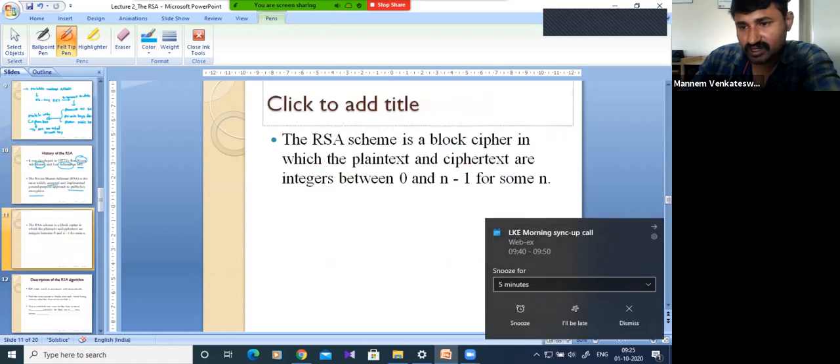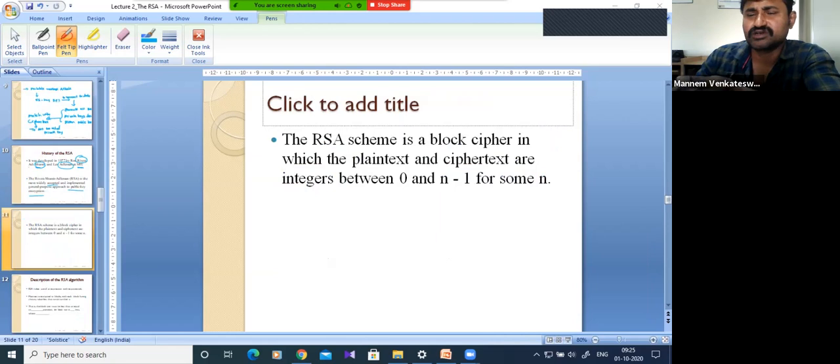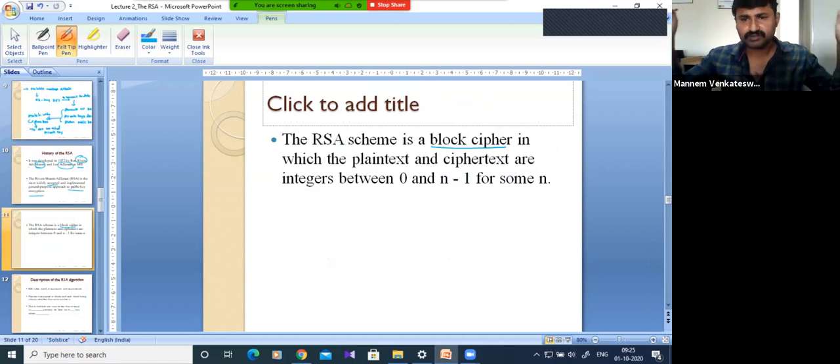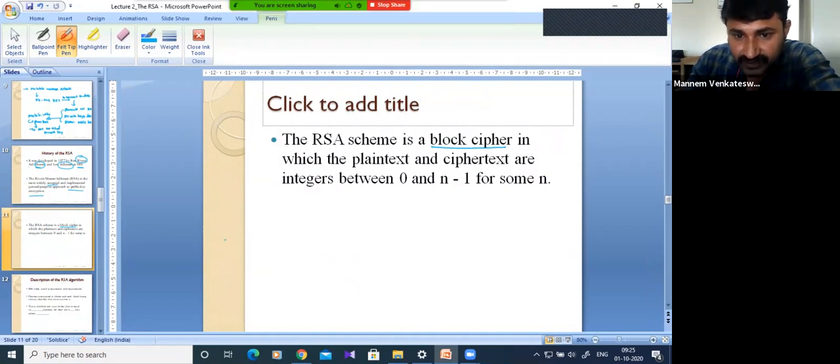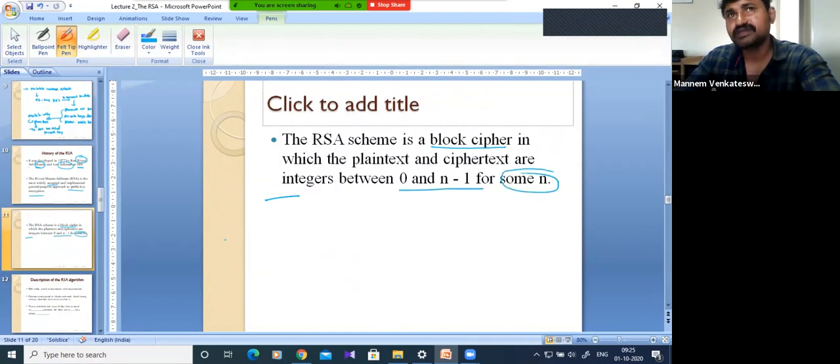Now how will it be? Generally it is a block cipher only. Suppose there is a message with a large number of data strings, that can be converted into a number of blocks, and each block can be encrypted. Here the plaintext and ciphertext are integers between 0 and n minus 1 for some n. That means one block integer can be represented by any number from 0 to n minus 1. We'll see how.